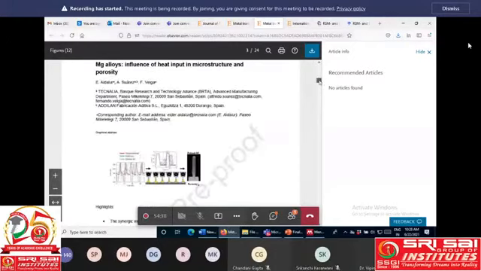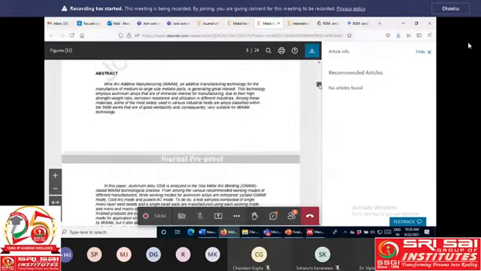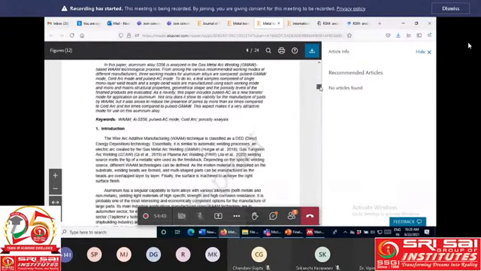So first you check the latest published articles, then you compare your article and see whether your article is up to this level or not. If your article is not up to this level, then you have to work again on your article to improve its presentation and to improve your work. So suppose you check here that you have done all these things.